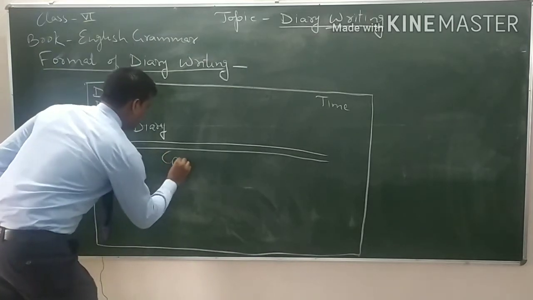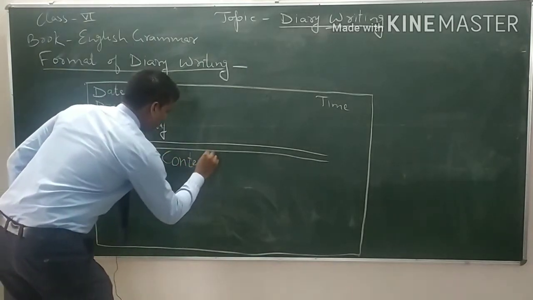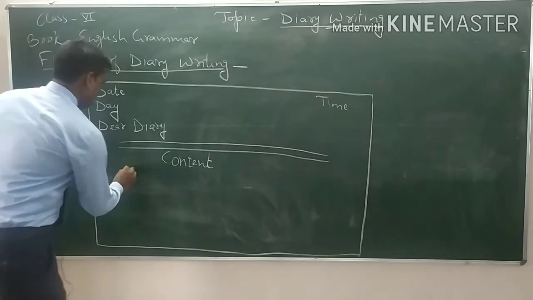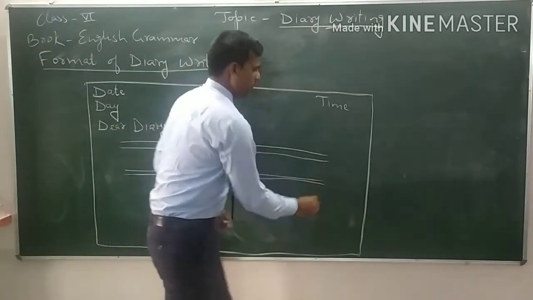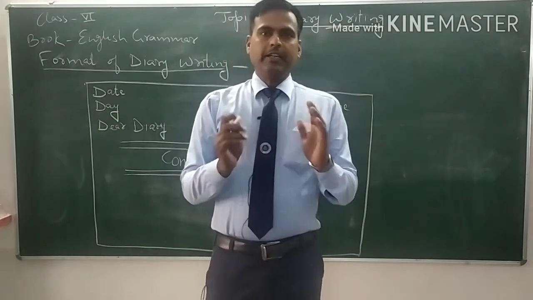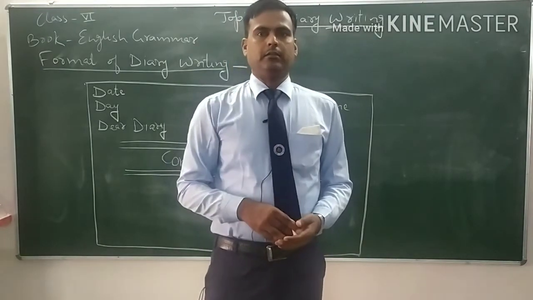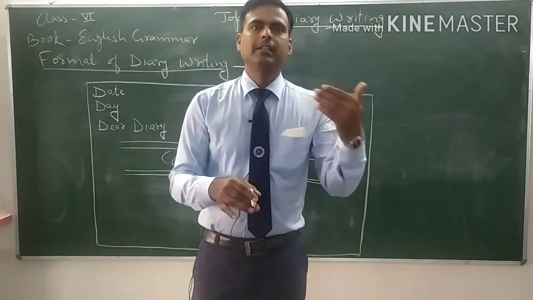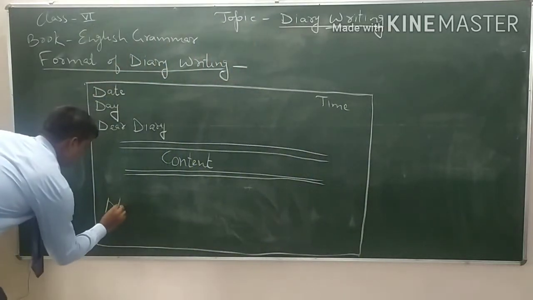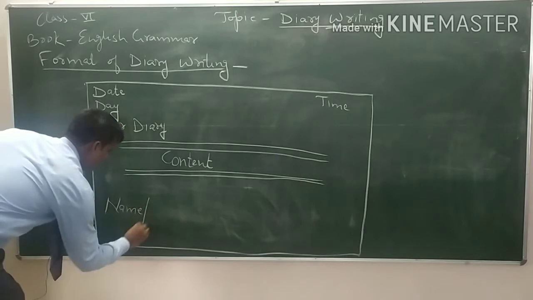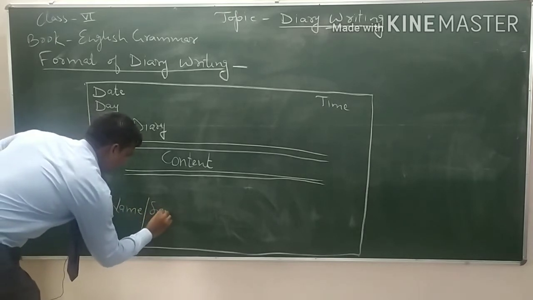So, content. After writing your content, you will write your name or signature. Both things you can mention here, name or signature.